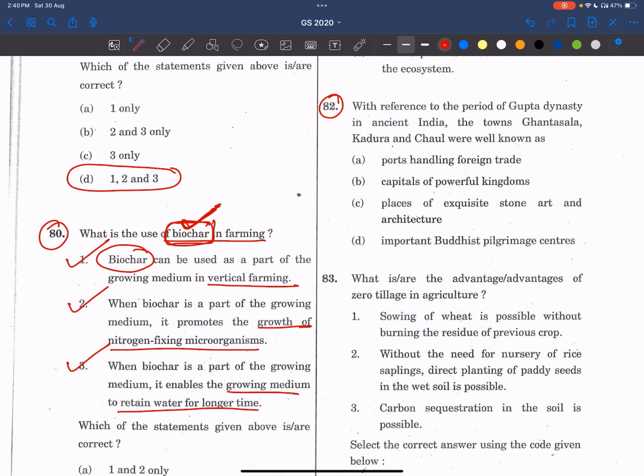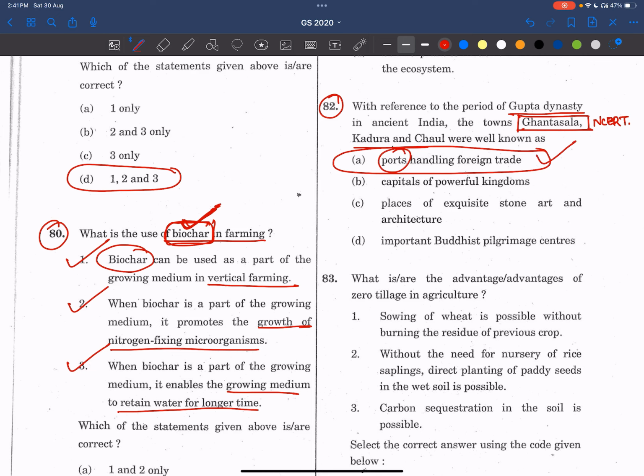With reference to the period of the Gupta dynasty in ancient India, the towns Ghantashala, Kadura, and Chol were well known as. See friends, I don't know about these two, but this word is clearly mentioned in NCERTs. So these are ports actually. There is only one option related to ports. These are ports handling foreign trade.